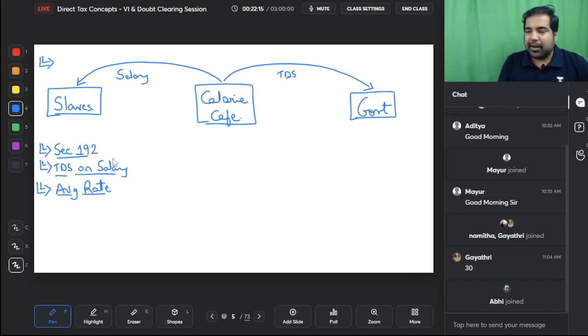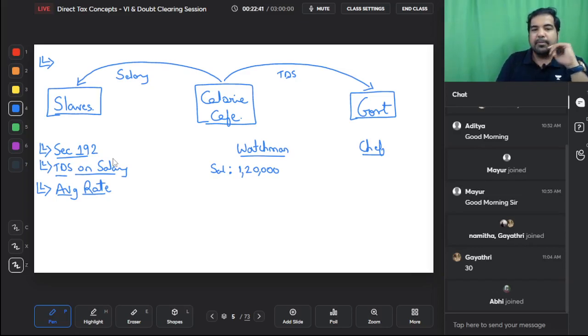They say whenever they are paying salary to you, let's take two examples. Let's take the watchman of Calorie Cafe, and let's take the chef of Calorie Cafe. Let's say the watchman earns 10,000 rupees a month. Calorie Cafe will ask him what is your income. He will say my salary is 10,000 rupees a month, that is 1,20,000 rupees. After standard deduction, etc., it becomes only 70,000 rupees anyways. But assume, guys, after deduction also it is 1,20,000. Then Calorie Cafe will ask him, do you have any other income? He'll say, no, I don't have any other income, but I deposit into my PF account, let's say 20,000.